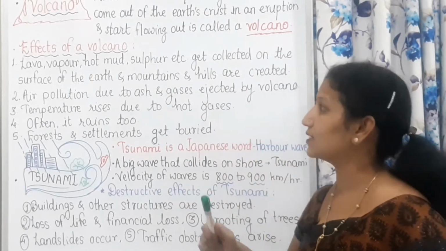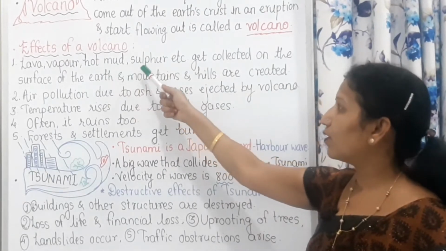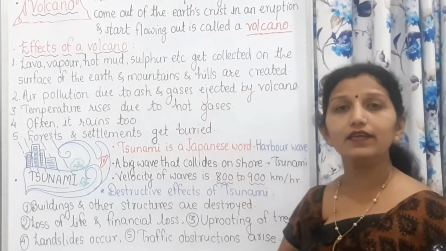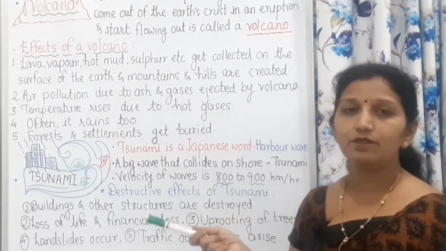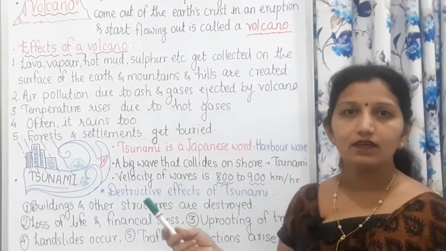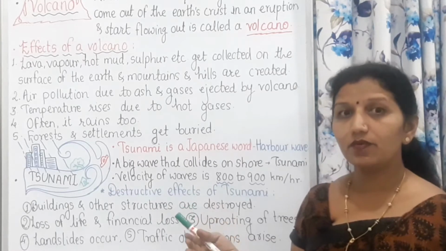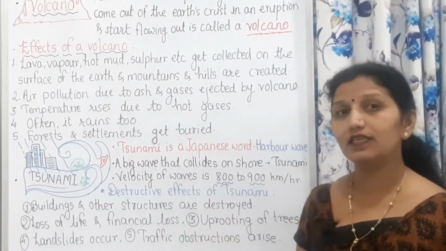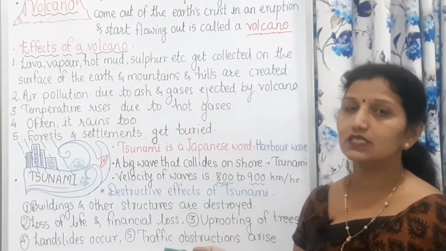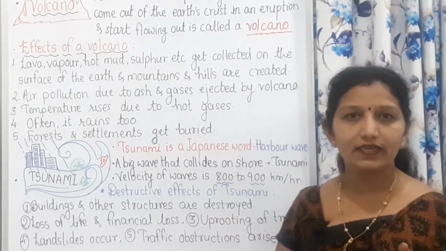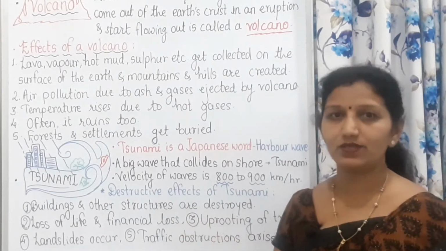The same substances like lava, vapor, hot mud, sulfur are ejected through this eruption, and because of that a tremendous amount of heat is generated, and this comes to the surface of the sea, and because of that there is production of islands also.